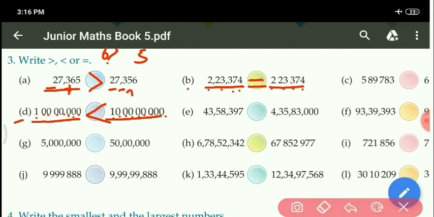Okay. Next, E part. It is given 43,58,397 and this is given 4,35,83,000. Clearly you can see it is coming up to how much place? Lakh only, and this one is coming up to crore place. So crore is bigger by lakh, so make the sign on the right side.